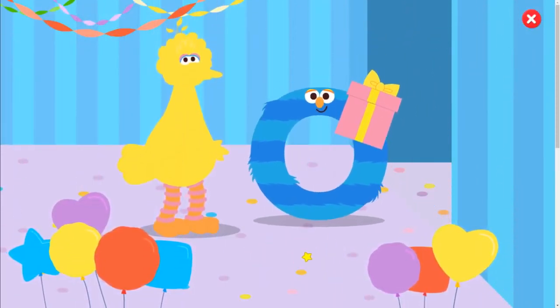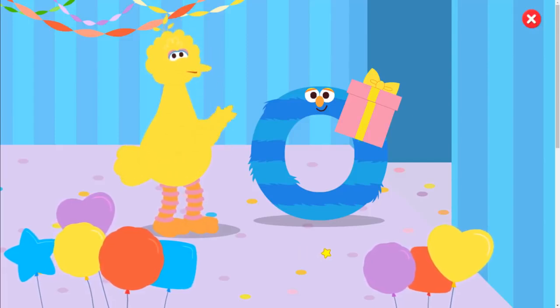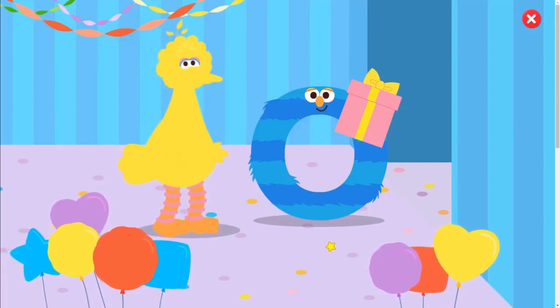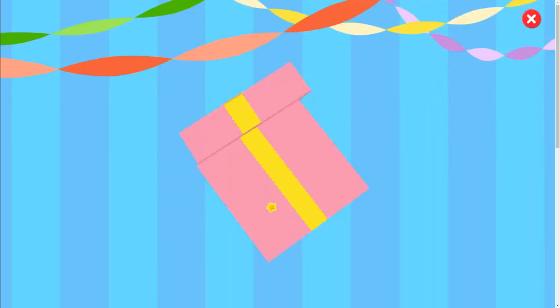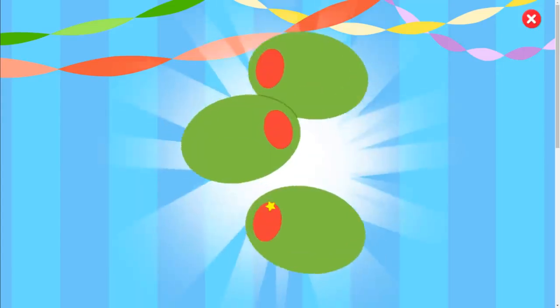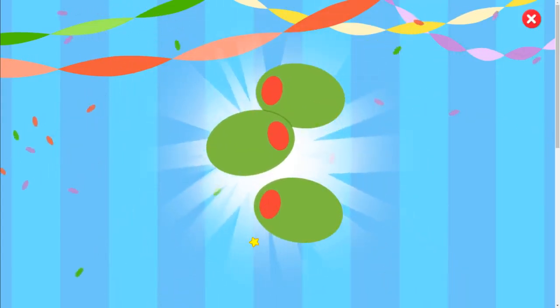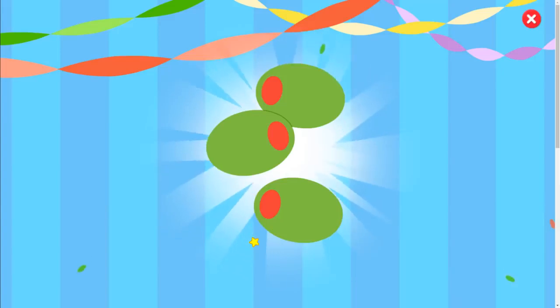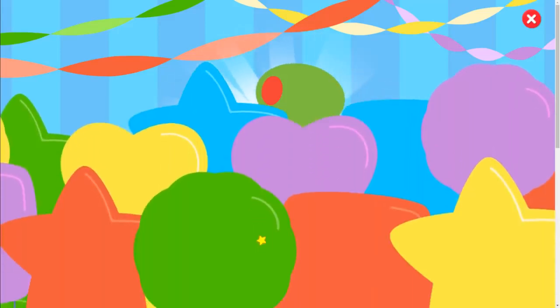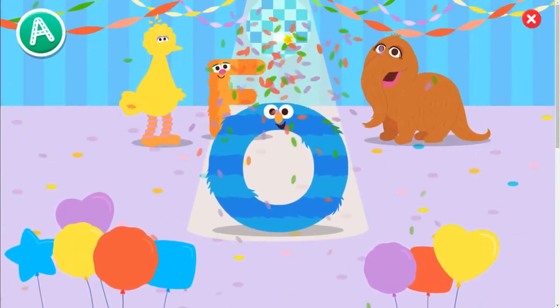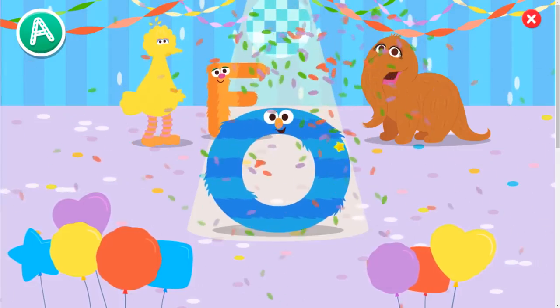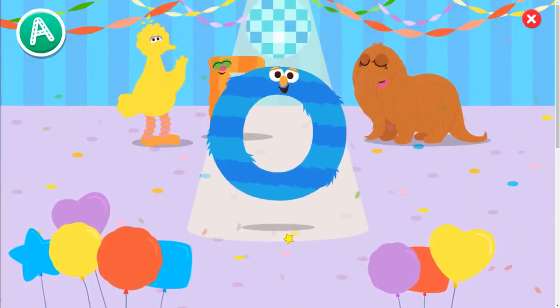Hey, Bird. It looks like they brought a gift. Oh, a gift! Click the gift to open it. Oh boy, it's olives. Looks yummy. Hey, everybody. Look who's here. It's the letter O. Way to go, letter O.